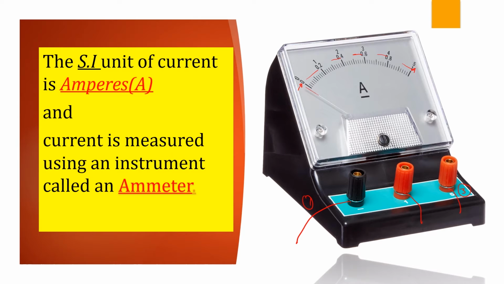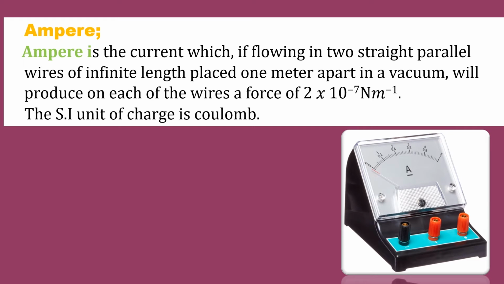That takes us to the definition of an ampere. Andre Ampère emphasizes that if you have 2 straight parallel wires of infinite length placed 1 meter apart in a vacuum, and scientifically whenever they talk of a vacuum, it means they are talking about a place where there are no air molecules. We are saying these wires are carrying current. It can be either in opposite direction or in the same direction. These two experience, or they will produce, a force.